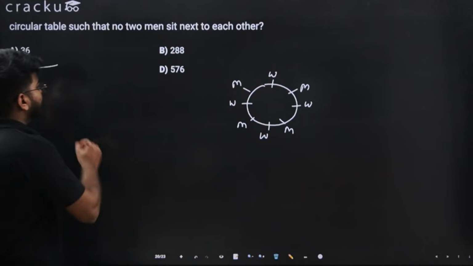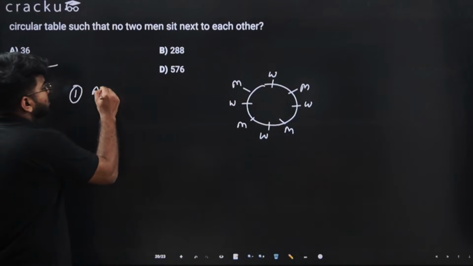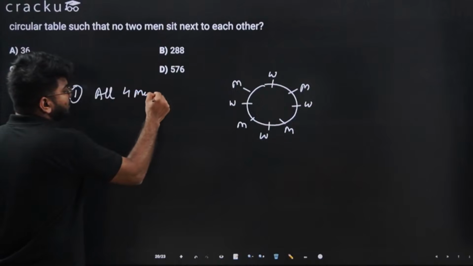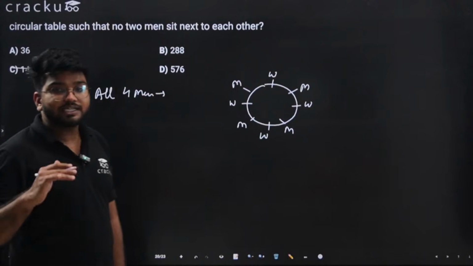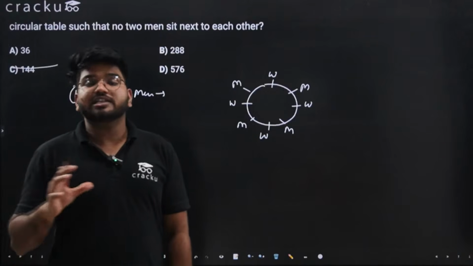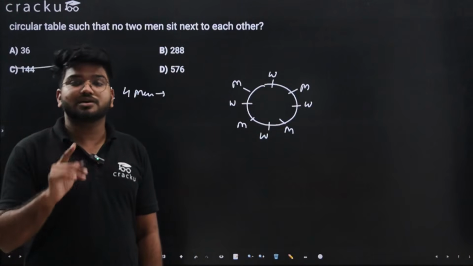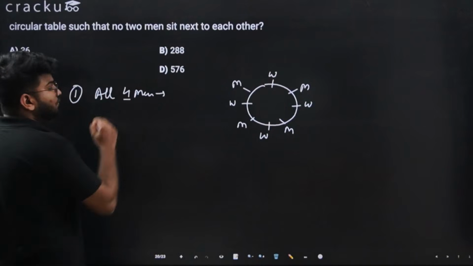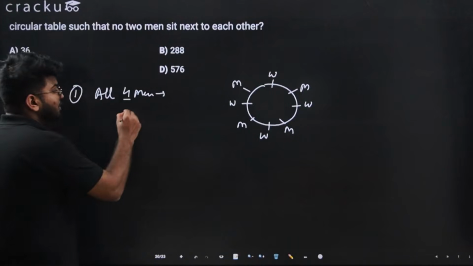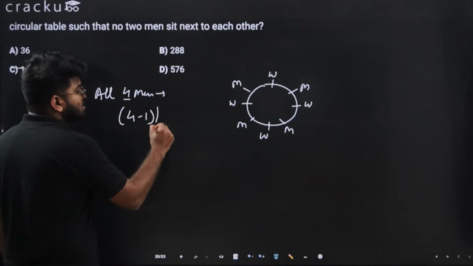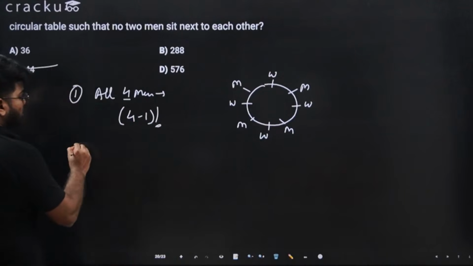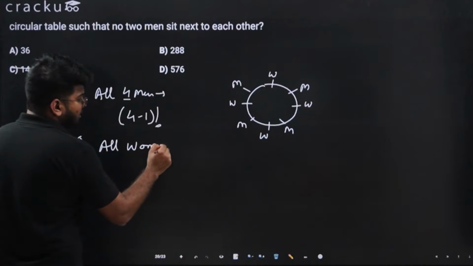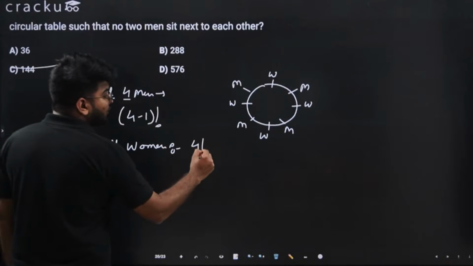So let's say we first ask all 4 men to sit at 4 different chairs. Now, whenever there is a circular table, remember that the first arrangement is always n minus 1 factorial ways. I want 4 men to sit. That can be possible in 4 minus 1 factorial ways. Now I want all the women to sit. For all women, this is possible in 4 factorial ways.